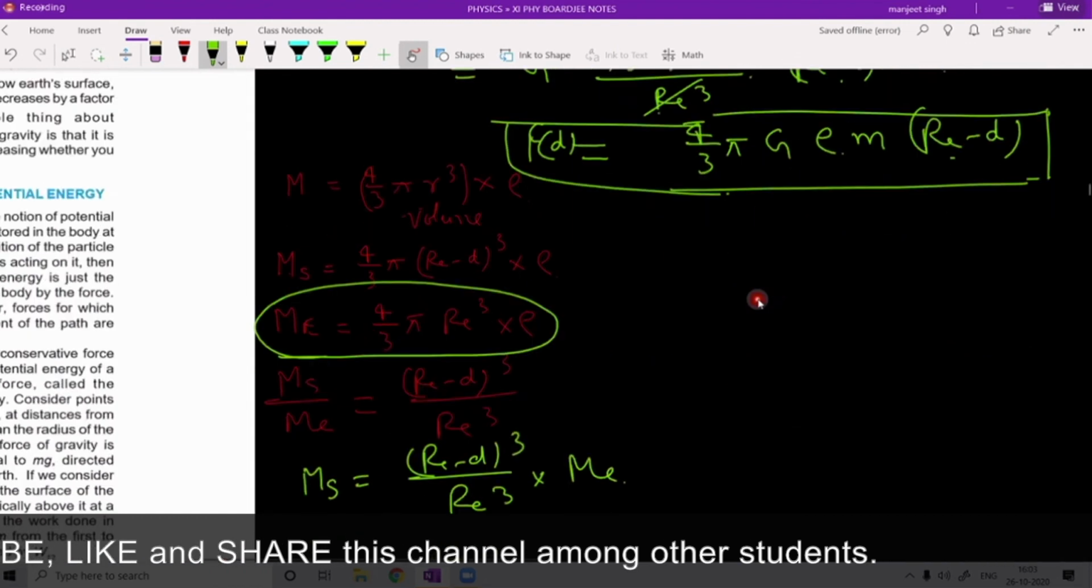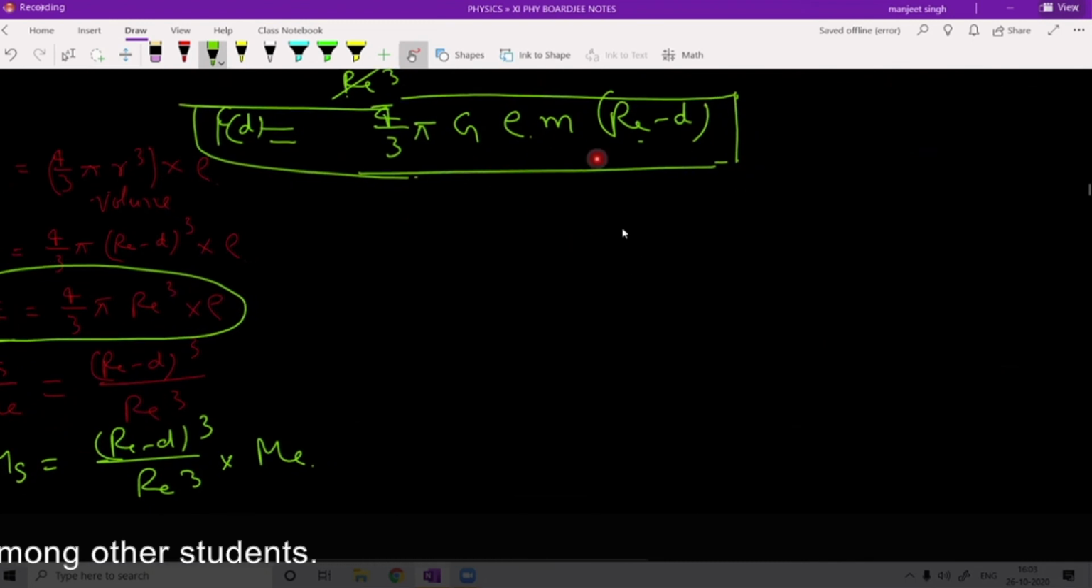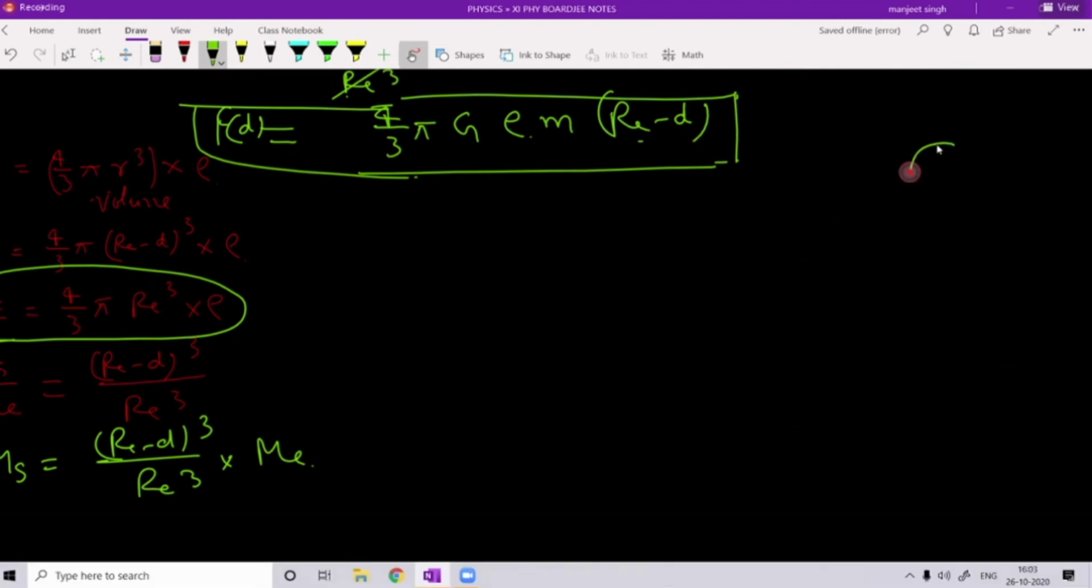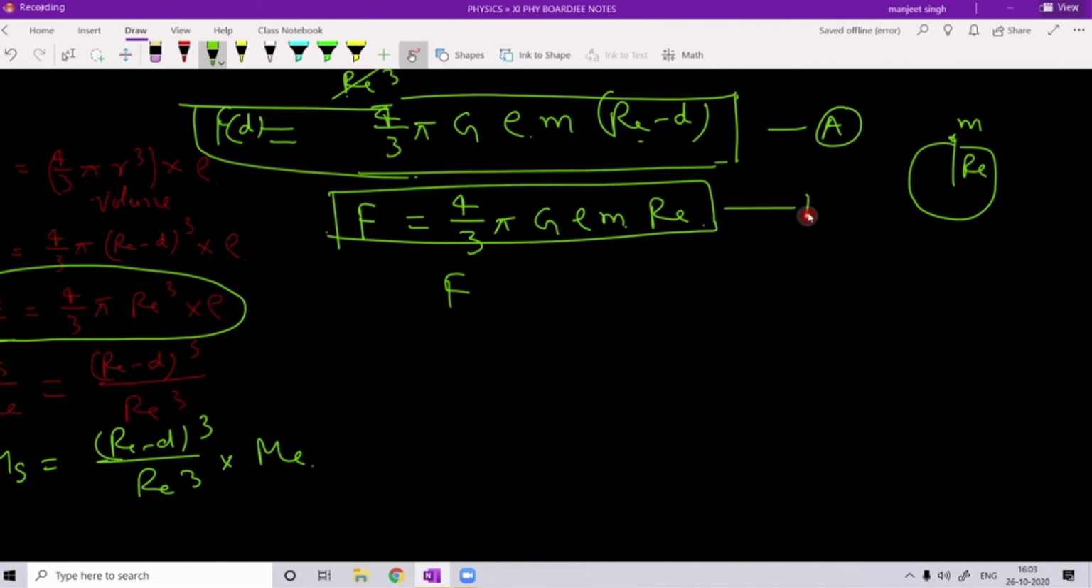Now what is the force on the surface of earth? Let us write that expression also with the help of this one. So in place of Re minus d, there it will be Re. If we are considering the earth and its surface, then this distance will be Re, not Re minus d. So suppose the mass m is kept at the surface, then what is the force on the surface of earth? As per this expression, 4 by 3 pi G rho m into Re. Okay, so let us divide these two equations. First is a and second is b.